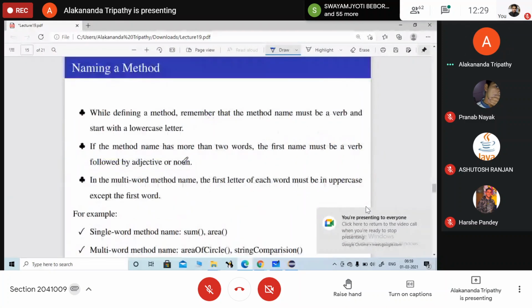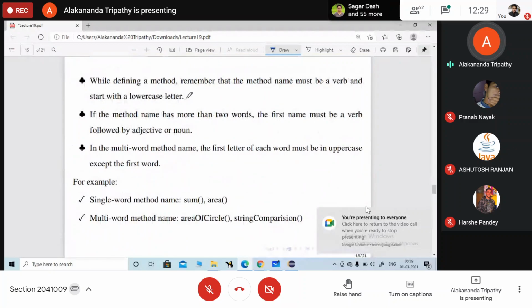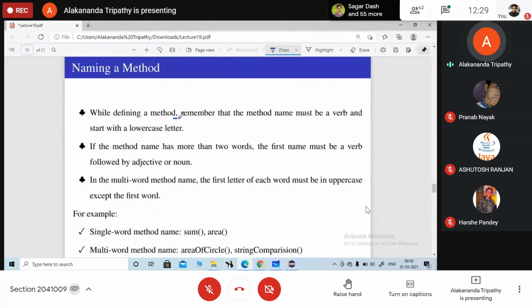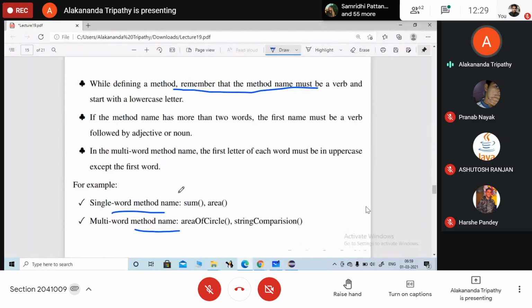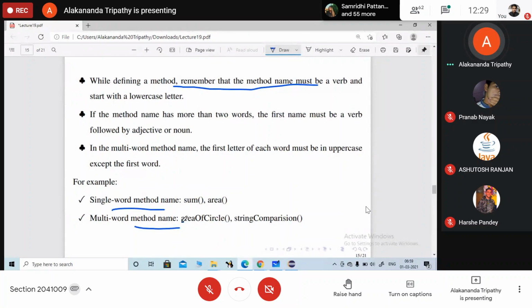Okay. So naming a method. How you are going to name a method? You all remember this point. Whenever you are going to name a method, you can use a single word or a multi-word. If you have two words, the first letter of the first word should be small and the next word का पहला letter क्या होगा? Capital होगा. If you have a small single word method, all should be small. Okay, you just remember this naming convention because you are going to use it while you name a method.